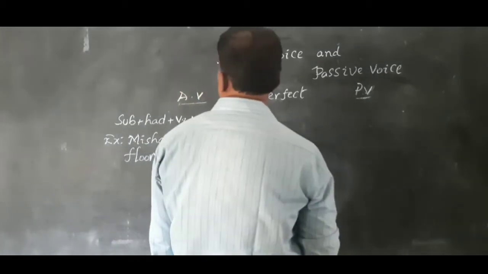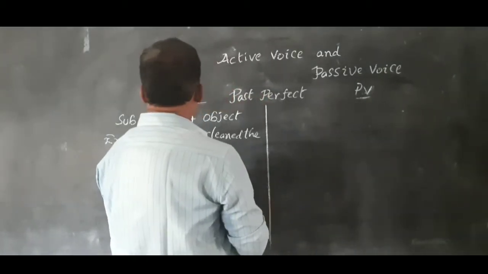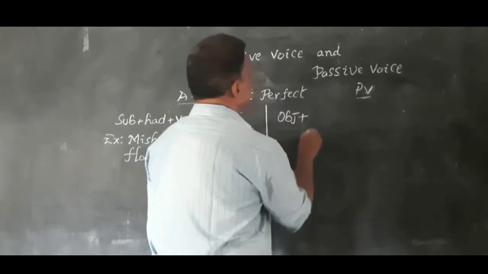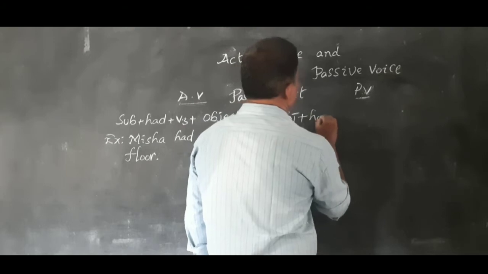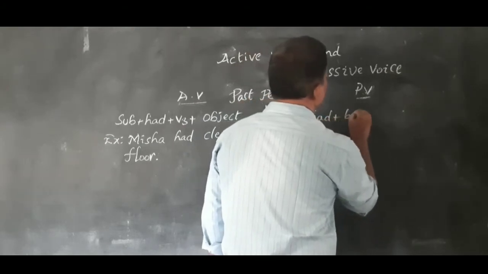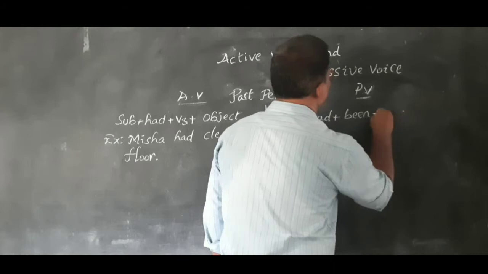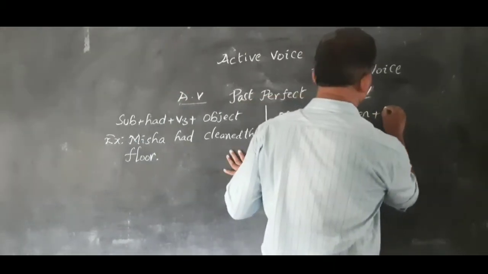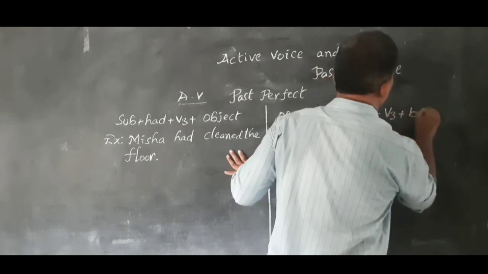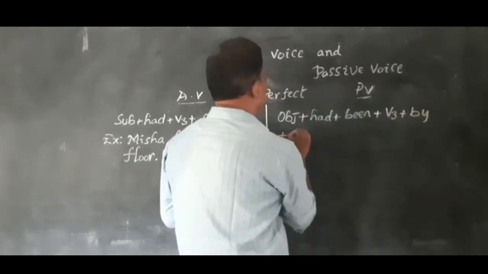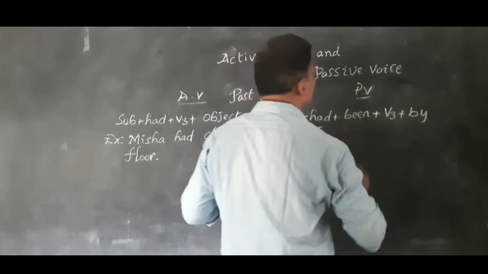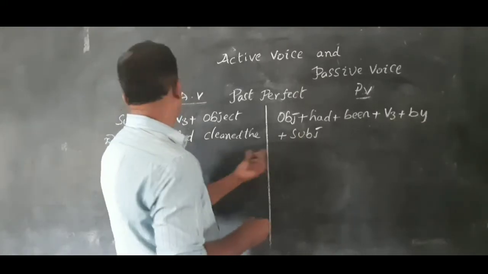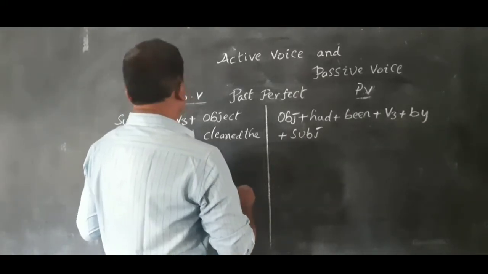The structure of passive voice for past perfect is: object plus had plus been plus V3 plus by plus subject. What is the object here?